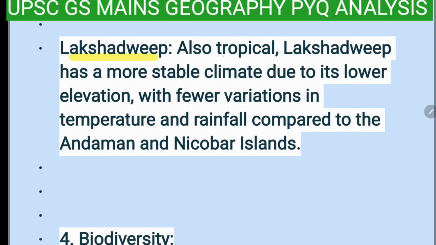Lakshadweep, also tropical. Lakshadweep has a more stable climate due to its lower elevation, with fewer variations in temperature and rainfall compared to the Andaman and Nicobar Islands.